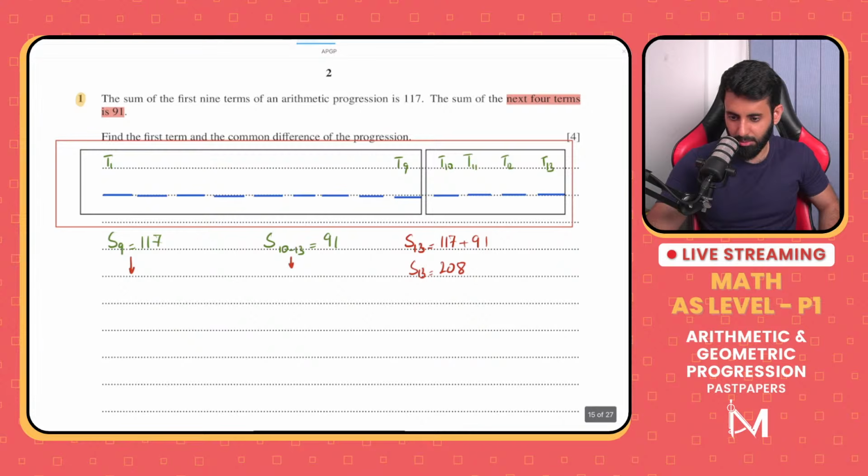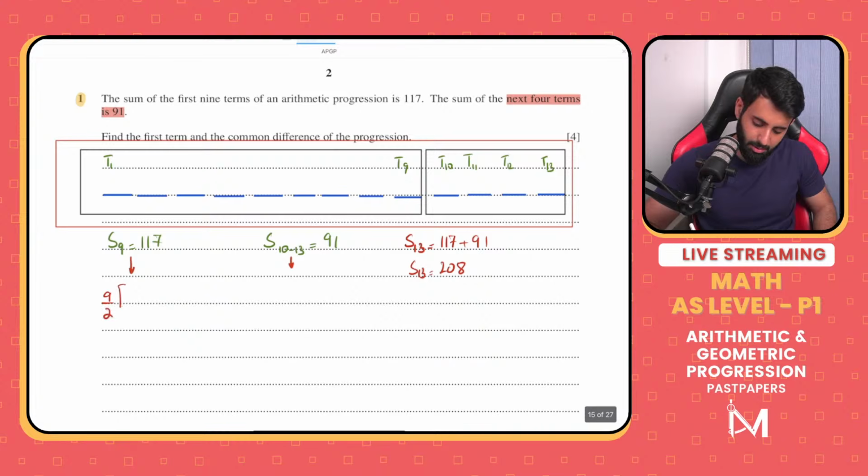So that is why make sure that you keep your eyes and ears open. You don't want to end up thinking that sum of the next 4 terms means that it's sum of the first 4 terms. Okay, that's not the case. All right, so we can form an equation using sum of the first 9 terms equals to 117.